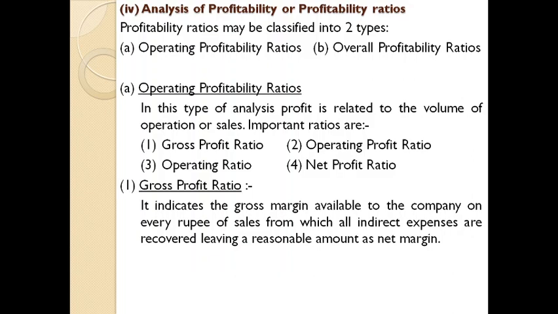It indicates the gross margin available to the company on every rupee of sales from which all indirect expenses are recovered, leaving a reasonable amount as net margin. We have dealt with the same ratio, gross profit ratio, in the previous head, that is activity ratios, and in that head we dealt in detail with what is meant by gross profit ratio, what it represents, and what it means. Gross profit ratio is the initial part in the trading profit and loss account.